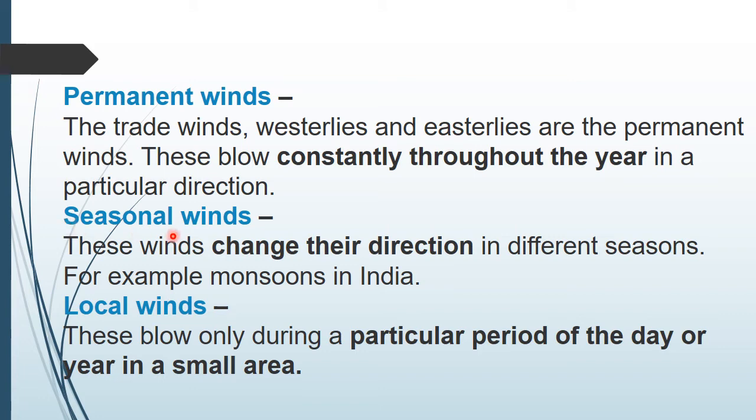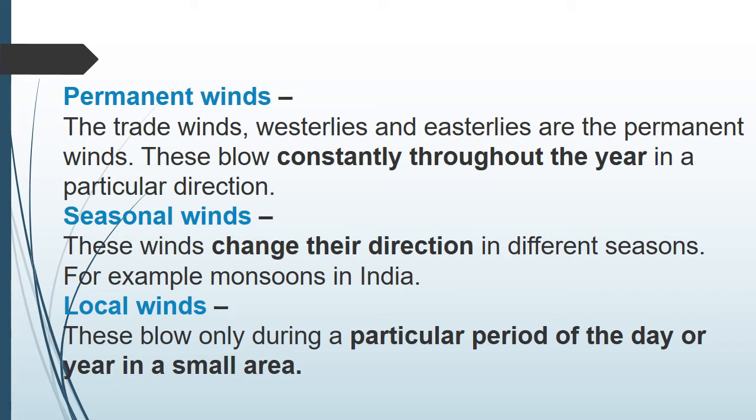Then we are going to see about seasonal winds. These winds change direction in different seasons, according to the monsoon type. Sometimes it will blow in this direction, and next season it will go in the other direction. So these winds are called seasonal winds. Local winds blow only during a particular period of the day or year, or in a small area. This is called local winds.